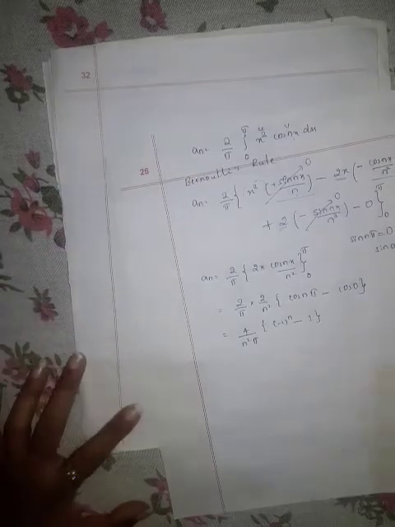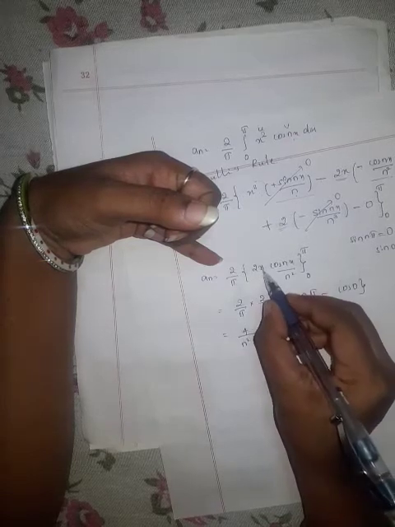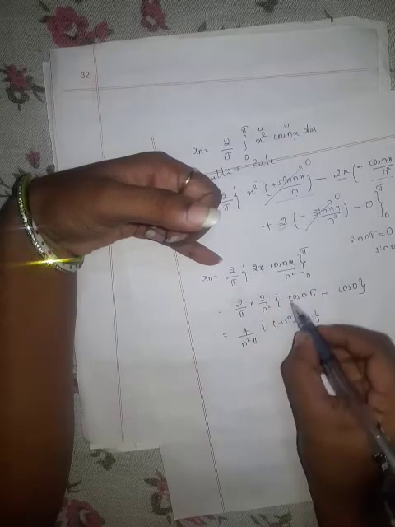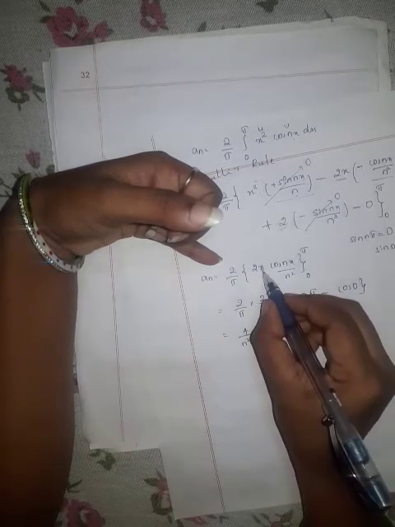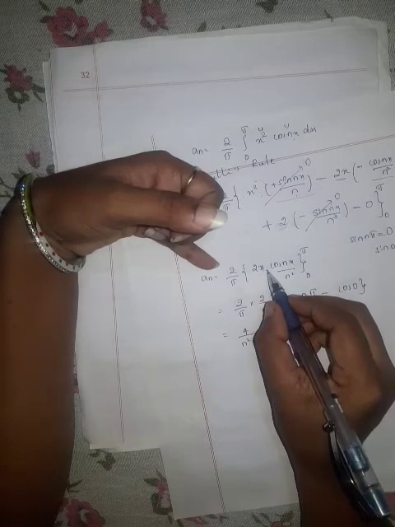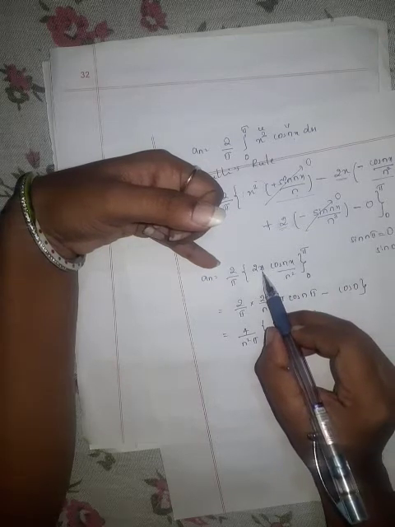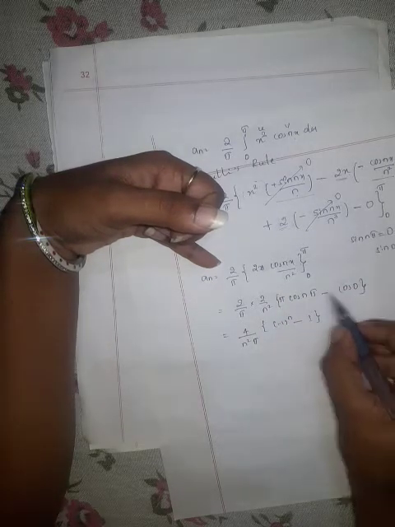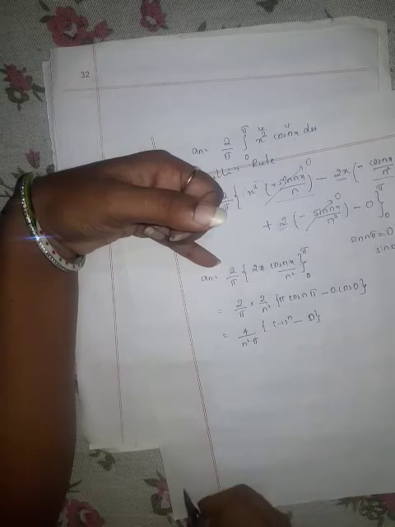We left here x. Here x also is there. It is pi into x. Because x also is there, in place of x we are putting the upper limit and lower limit. So this is pi into cos n pi minus the lower limit 0 into cos n 0. So this term is 0. And here we have pi.